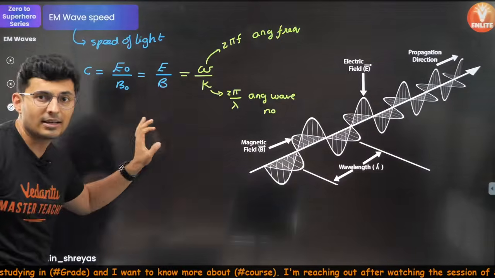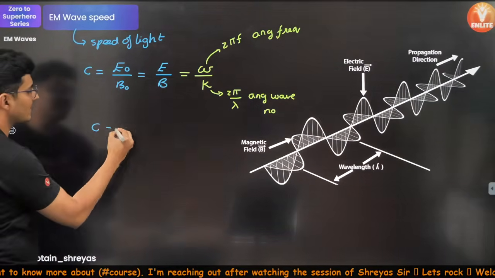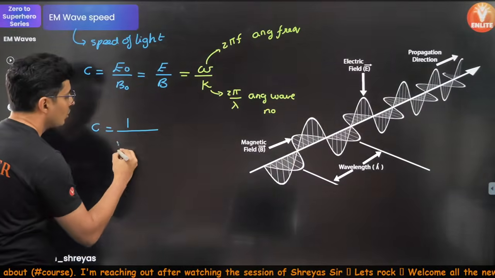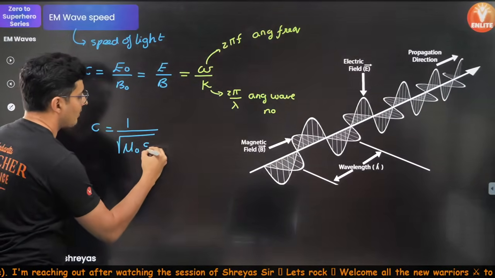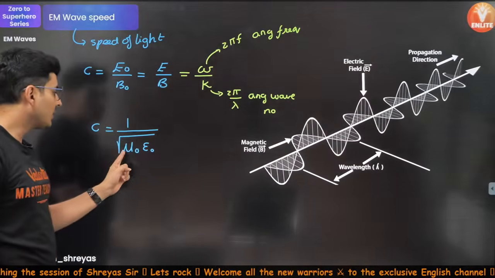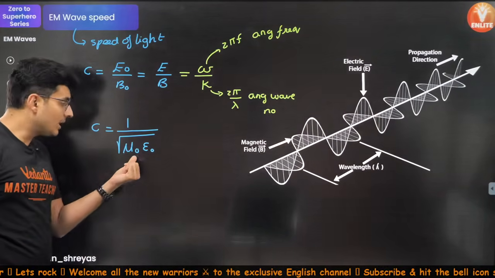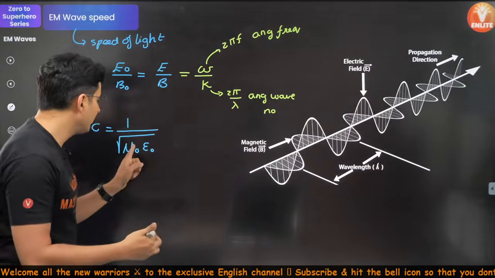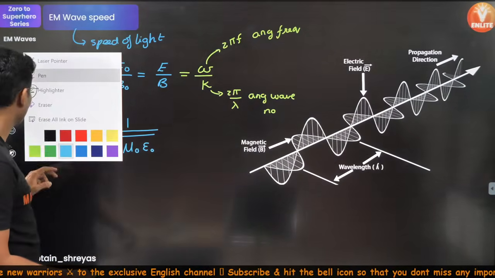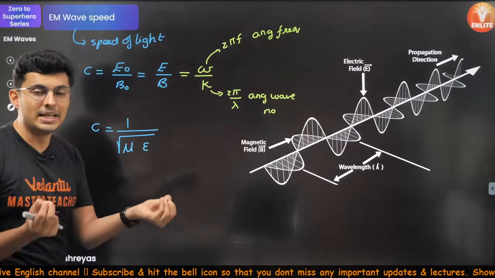There is also another way of writing the speed of light. Let me show that to you as well. That is basically 1 by root of mu naught epsilon naught. This also gives you the speed of light. So this is the permittivity and permeability of the medium. But if you are in a different medium, then you should not use the naught notation. Keep this in mind, because permeability and permittivity depend on the medium.